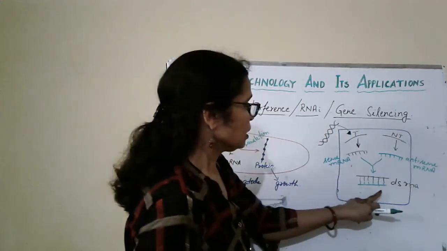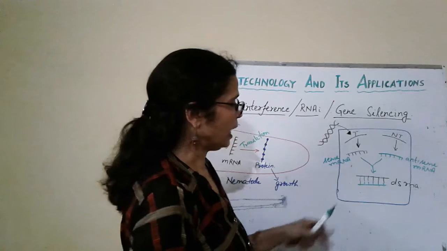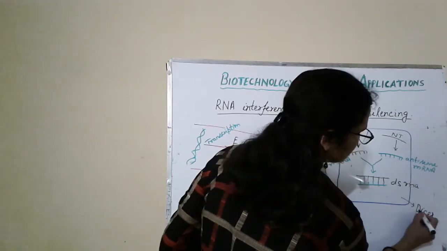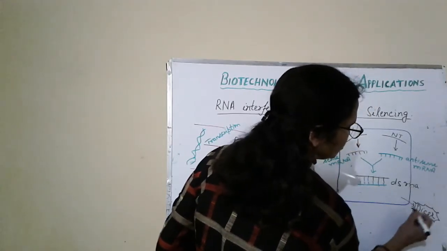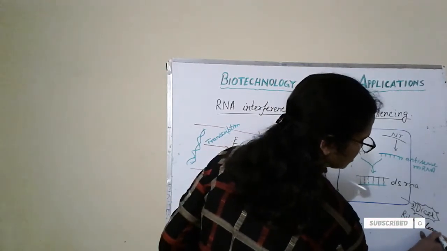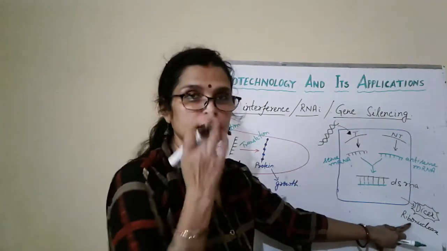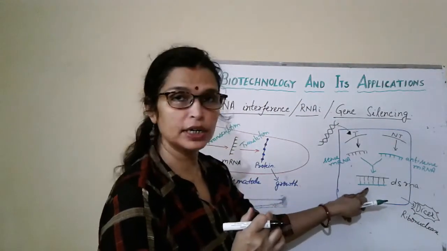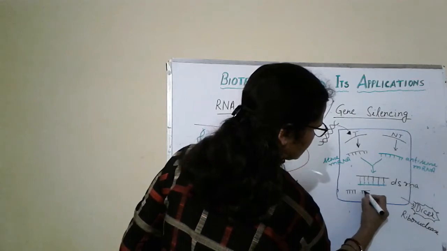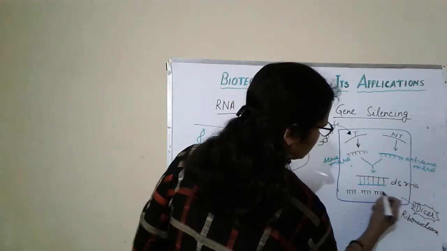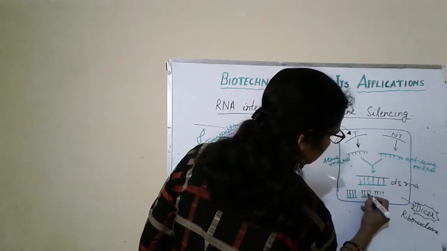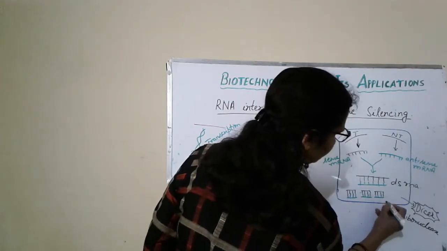So this eukaryotic cell has dicer protein. This is actually a ribonuclease. It is an endonuclease. So it can cut this double-stranded RNA into pieces like this. So these are the pieces of double-stranded RNA.